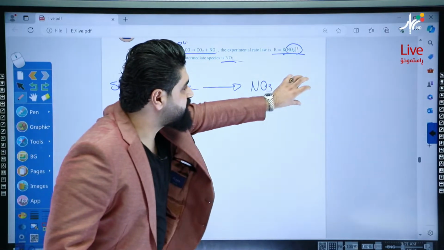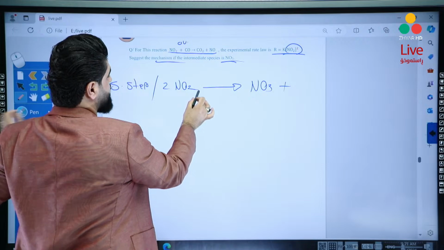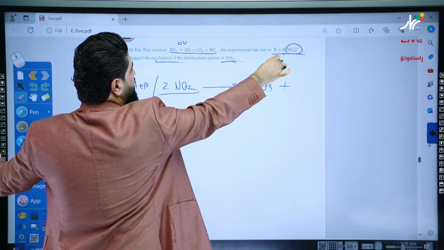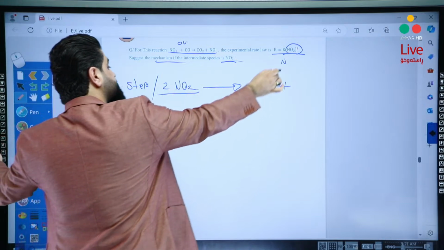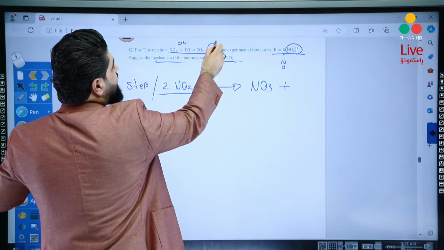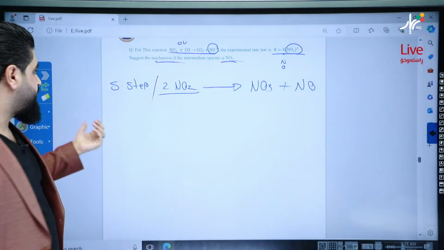How to write this part? Compare this part to this part. Here we have 2 nitrogens, here we have 1 nitrogen, so we will need 1 nitrogen. We have 4 oxygens and 3 oxygens, so we will need 1 oxygen here also to become balanced. So we will write NO. Then write the fast step.